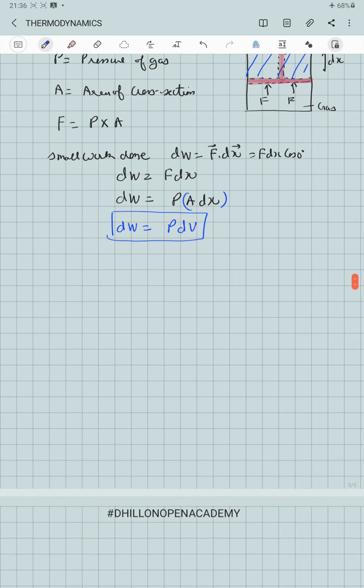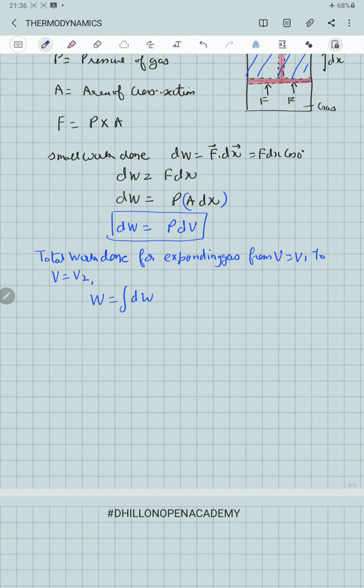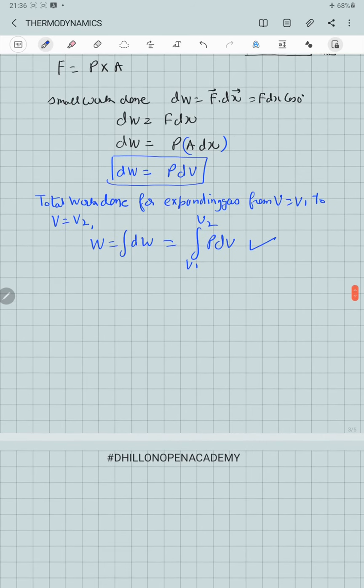Then the total work done, if we want to expand the gas from volume V equal to V1 to V equal to V2, will be the integral of dW, the integral of P dV from V1 to V2. This is the general expression for the work done.